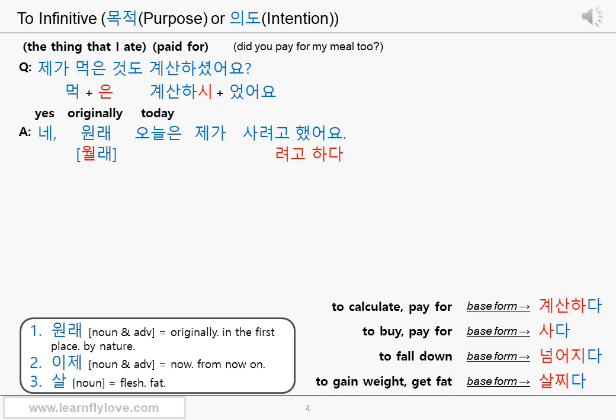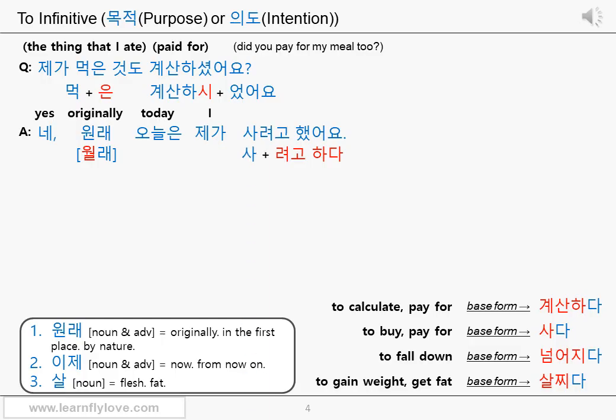오늘은, today, the auxiliary particle 은 is added. Therefore, it can provide a nuance of comparing. 오늘은, compared to the other days, or especially today. 오늘은, 제가, I, the subject, 사려고 했어요.